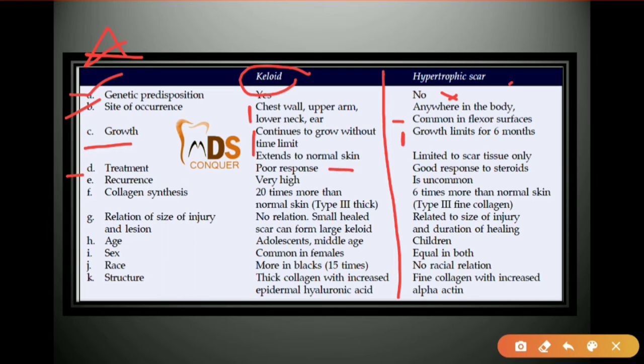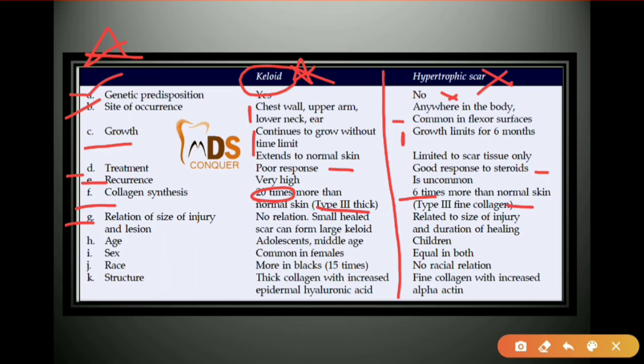Even with treatment, keloid will have a poor response, whereas hypertrophic scar, with treatment, will have a good response. Recurrence rate is very high for the keloid, whereas there is no recurrence, or rarely recurrence, for the hypertrophic scar. Collagen synthesis: type 3 thick collagen is synthesized, 20 times more when compared with normal skin, whereas in the hypertrophic scar it is 6 times more, and type 3 fine collagen is synthesized.